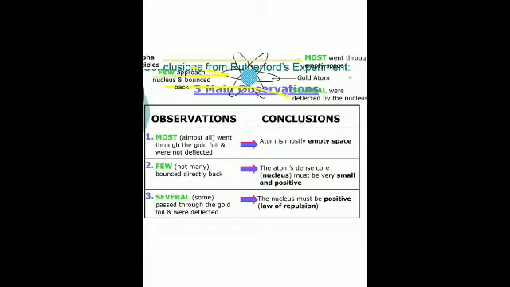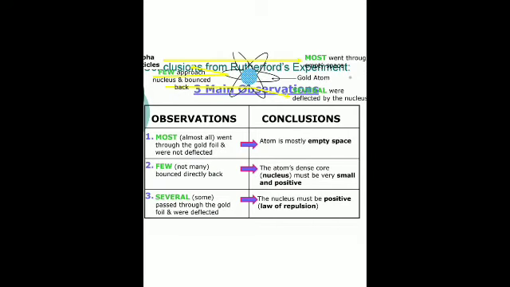So he concluded that there is a positively charged object present at the center of the atom. It repels the positively charged alpha particles and deflects them from the original path. The small positively charged object present within the atom was called the nucleus. So this led to the discovery of the nucleus.